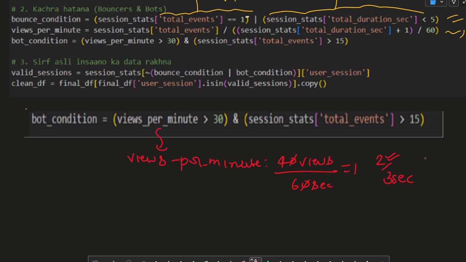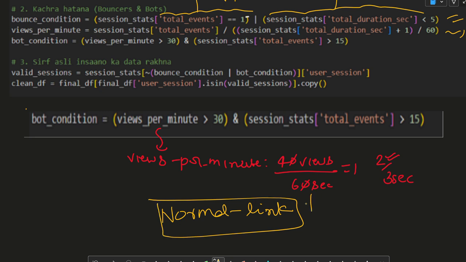The pace of the user is very fast, out of the range of a normal person. A normal person does not tend to open links in such a fast manner, so we remove these from our data set. Also, we implemented that there should be a certain number of events associated with the session. So when the speed is very high and there is a minimum number of events recorded, this is regarded as a bot condition.